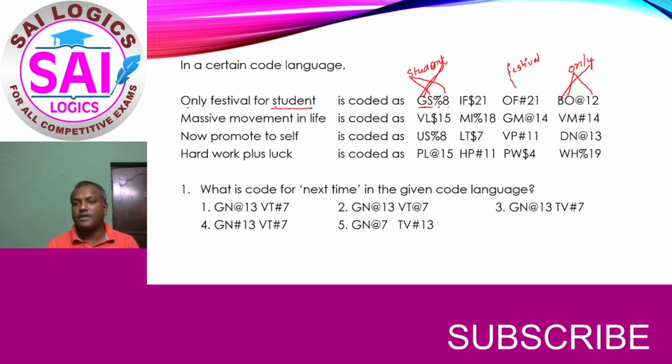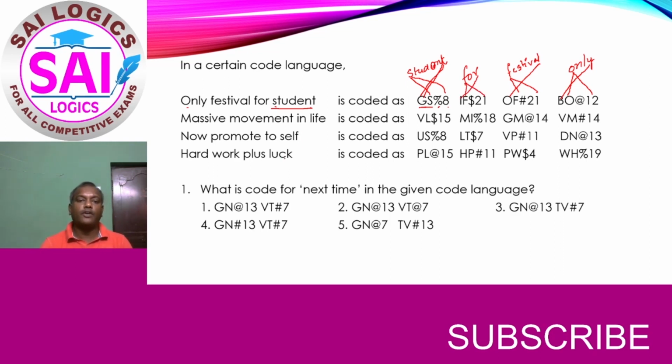So the first letter has become the second letter, and the last letter's pair, that is O, is here, and the first letter's pair value has come here. The first letter has become the second letter. The first letter's pair value is 21, has come last, and R's pair is I, that is in the first place.